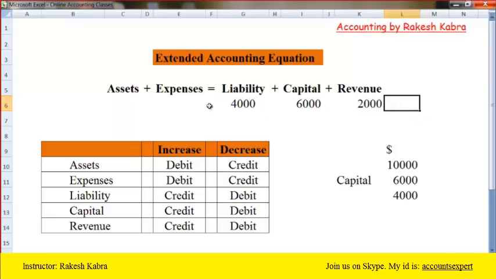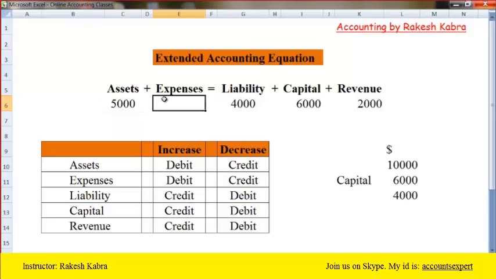Now tell me how much money you have now. Yes, 12,000. The question is what you will do with this 12,000. You will buy some properties, some assets, because to run a business you need land, building, and a computer system. Out of this 12,000 you bought assets of 5,000.